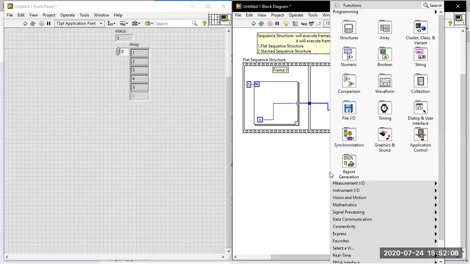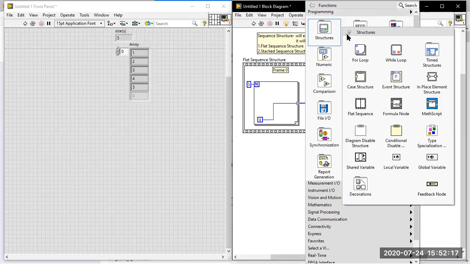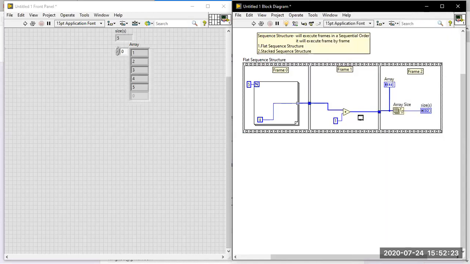Now I am going for the stacked sequence structure. How do we form it? If you look in the structure palette, you cannot find the stacked sequence structure there. To get a stacked sequence, first take the flat sequence structure and place it on the block diagram.